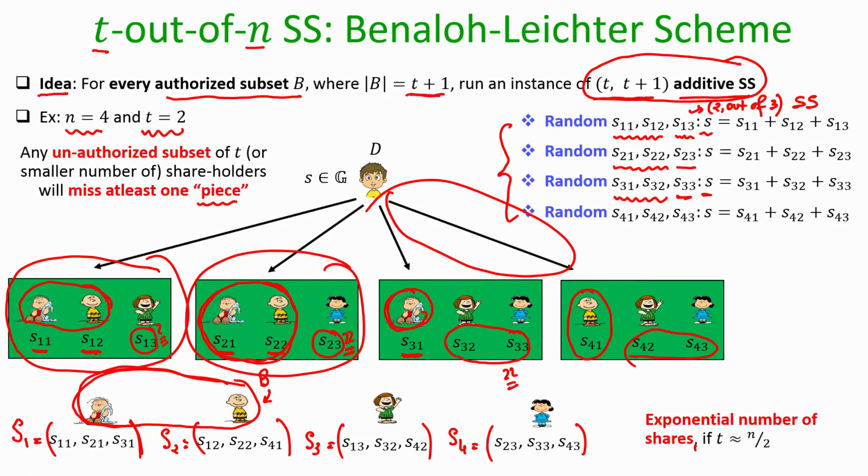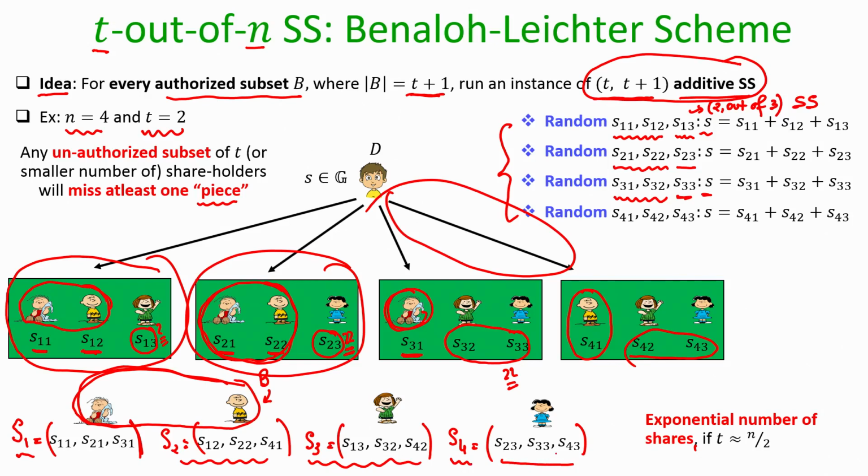What is the problem with this secret sharing scheme? Well, the correctness and privacy are satisfied, but what is the share size? The share size for party 1 is actually 3 group elements. The share size for party 2 is 3 group elements. The share size for party 3 is 3 group elements. The share size for party 4 is 3 group elements.